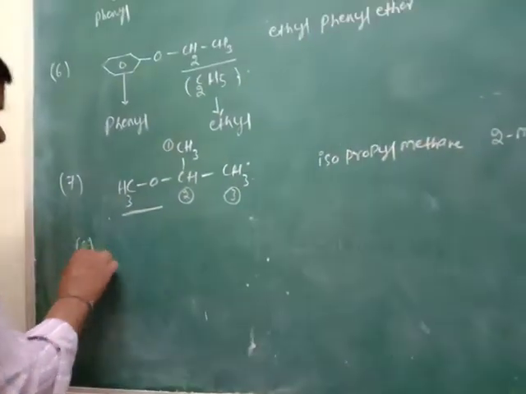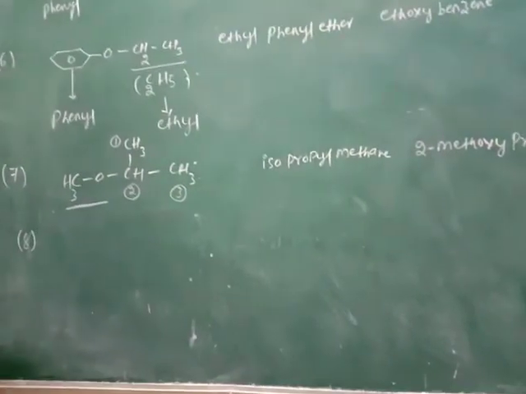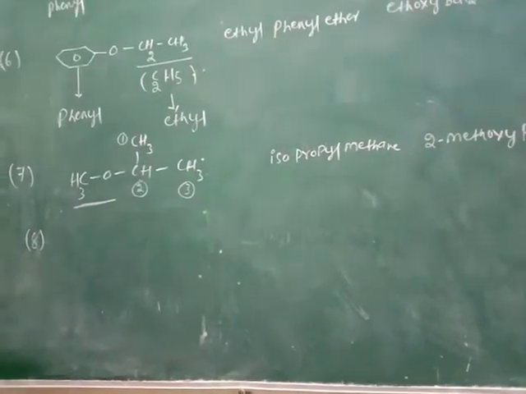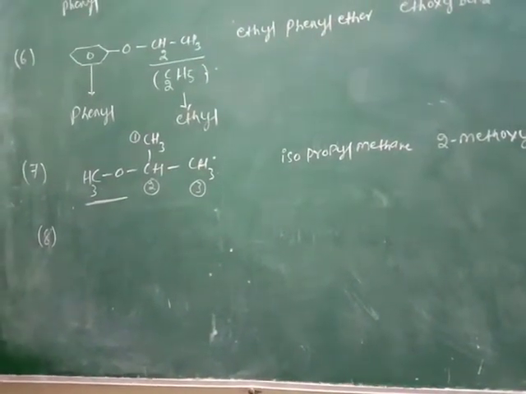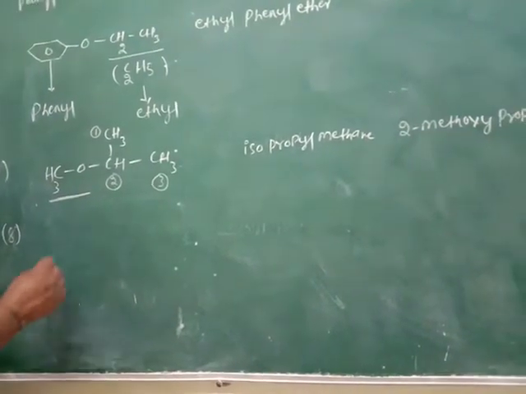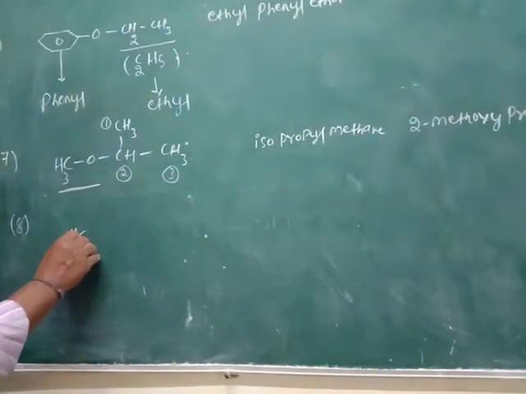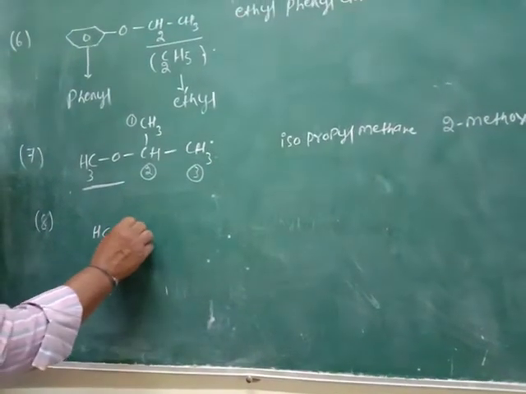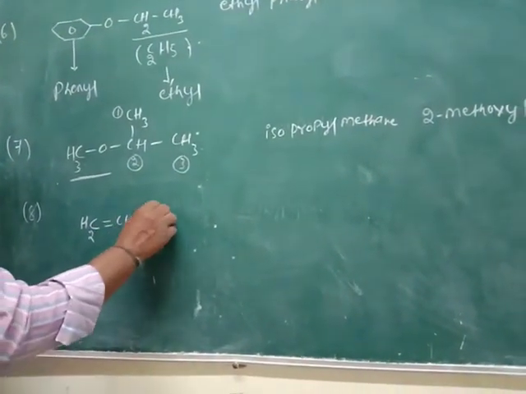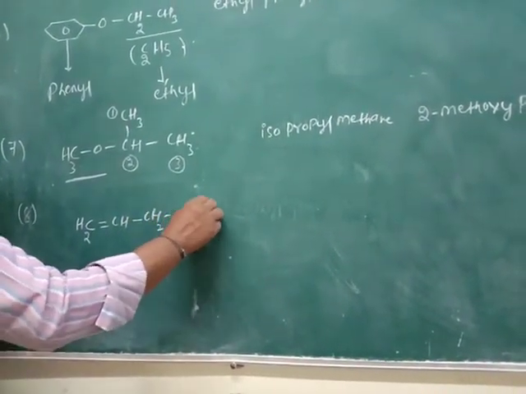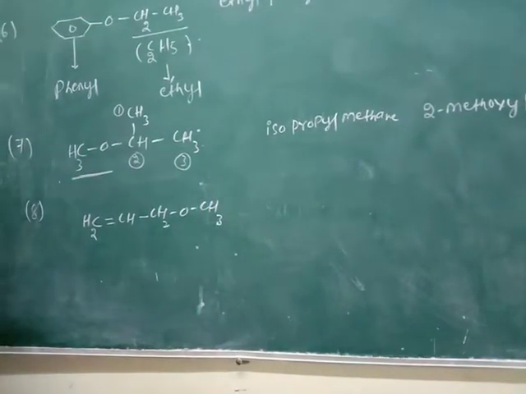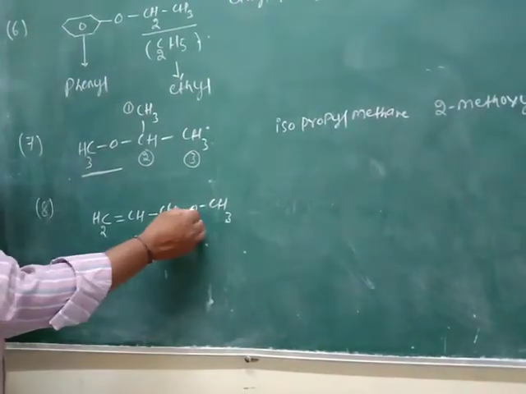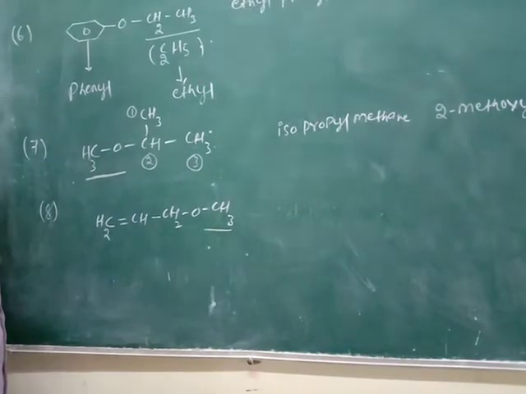Then the eighth compound, let us consider unsaturated compounds. For example, CH2=CH-CH2-O-CH3. Now OCH3 is the methoxy.